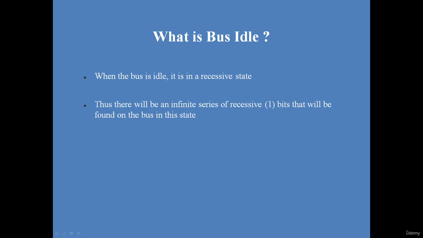What is bus idle? Bus idle is a state in which all the bits are in recessive states. So if you connect an oscilloscope to the CAN bus when it is in idle, you will see continuous 1 bits.